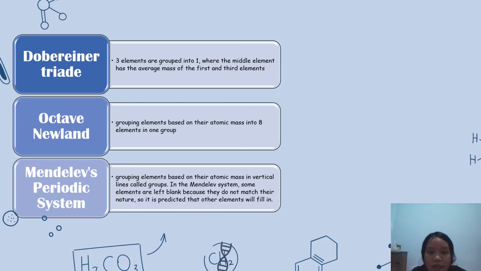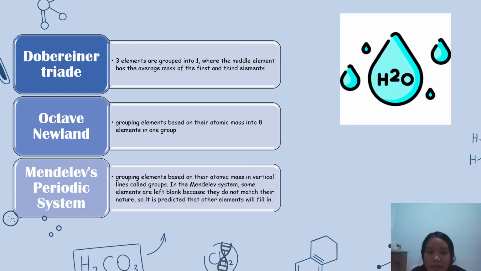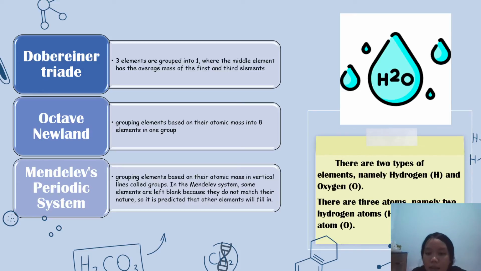Let's look at the following image. H2O or water. There are two types of elements, namely hydrogen and oxygen. There are three atoms, namely two hydrogen atoms and one oxygen atom.